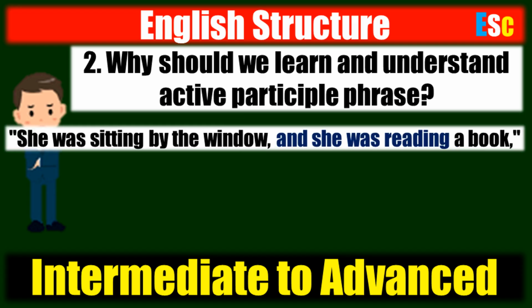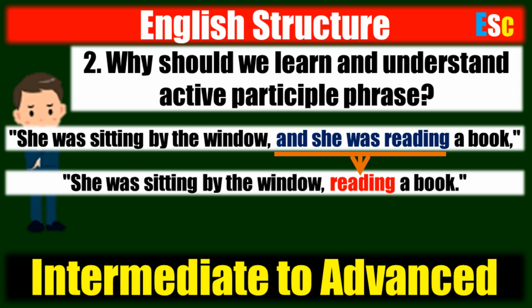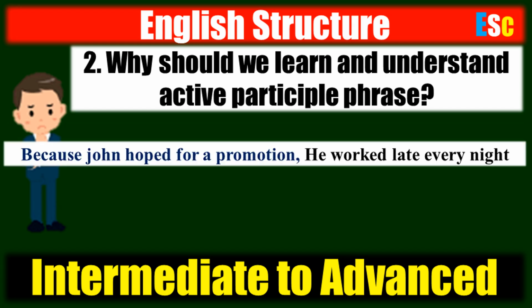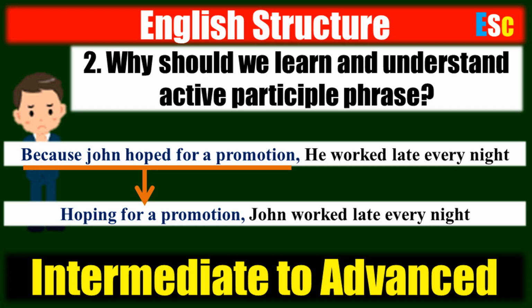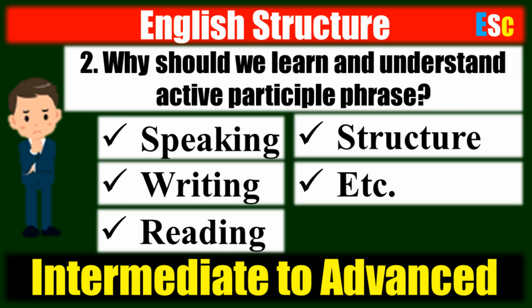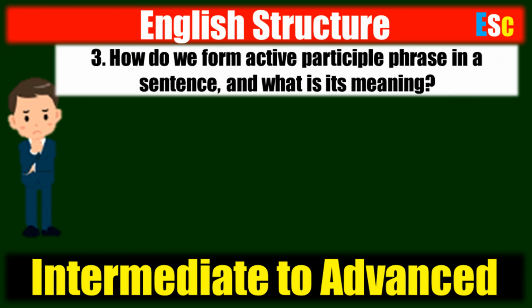Example, instead of saying, "She was sitting by the window and she was reading a book," you can say, "She was sitting by the window reading a book." Instead of saying, "Because John hoped for a promotion, he worked late every night," you can say, "Hoping for a promotion, John worked late every night." By mastering active participle phrases, you enhance your ability to describe actions and states vividly and concisely, making your communication more dynamic and effective.